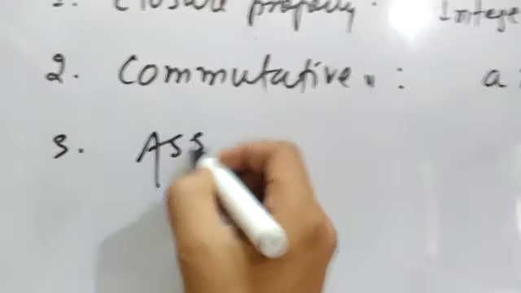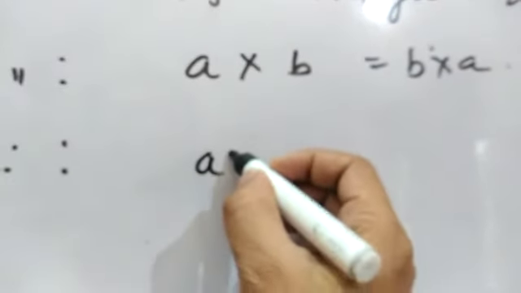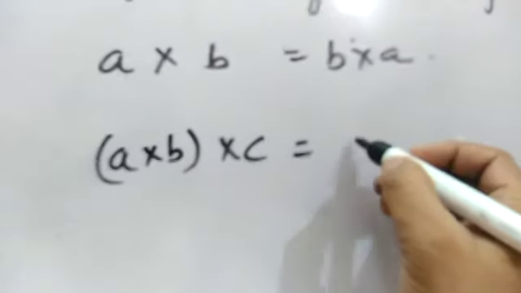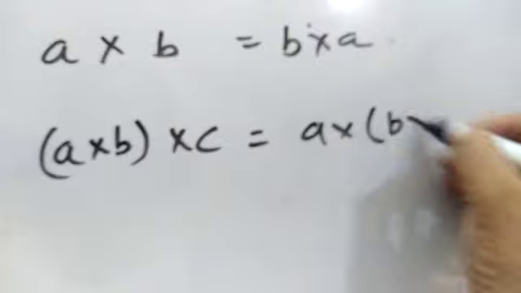And third is associative law. Associative law is just like commutative law, but in the commutative law we are talking about only two integers. For associative law it will be for three integers. If you multiply the product of a into b with c, this will be equal to a into the product of b into c.